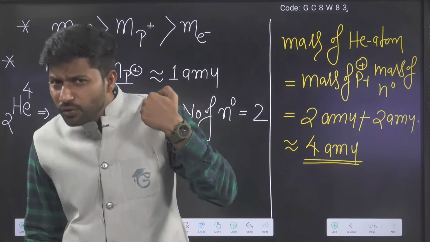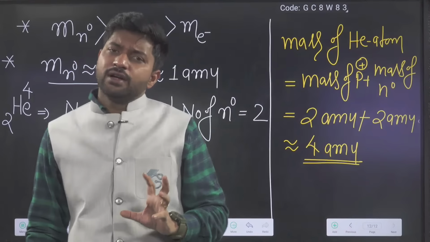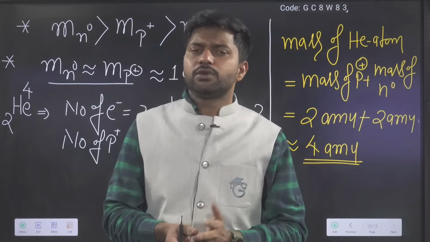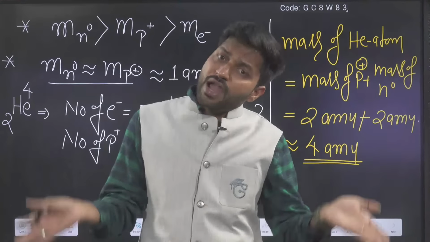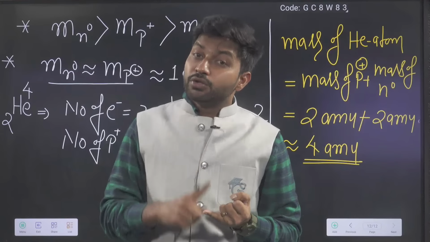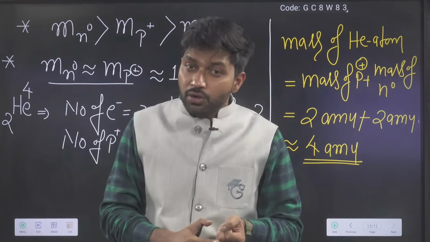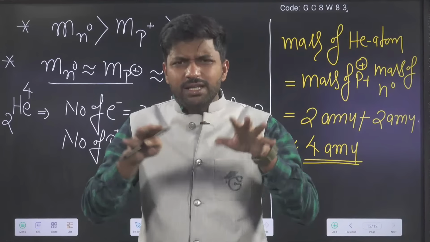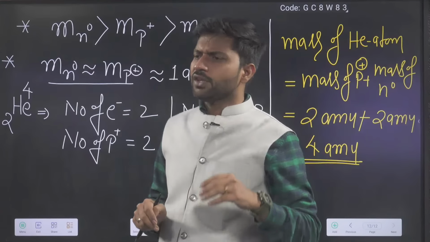They did more and more studies and observed a few different types of properties, and after that they found a few more particles like positron, antiproton, antineutron, neutrino, etc. So many.